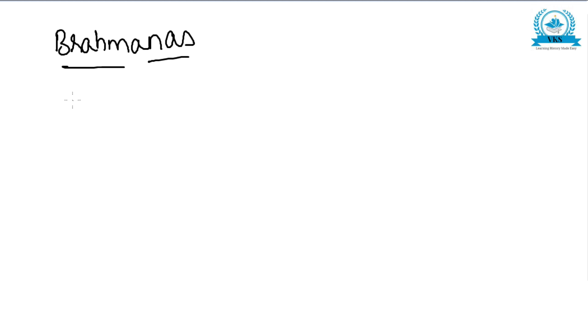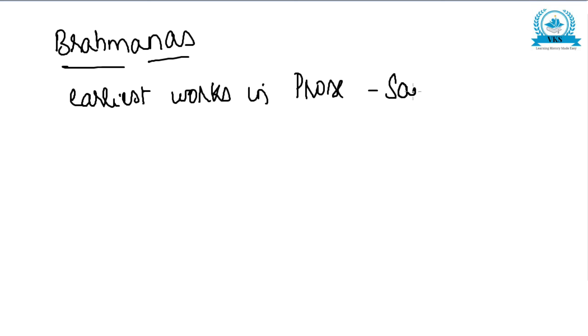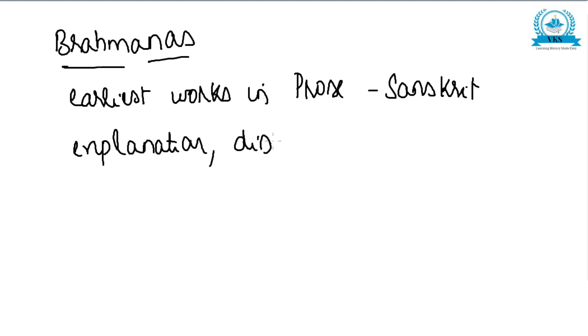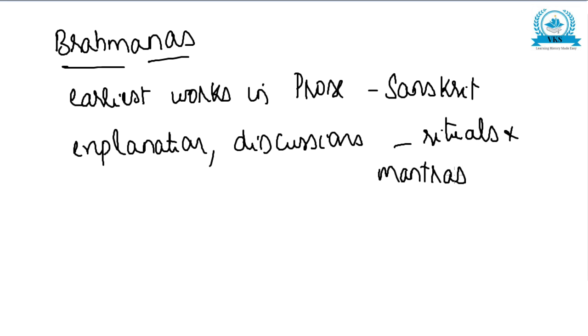Brahmanas can be said as the earliest works in prose in Sanskrit, and they mainly contain explanation. They consist of explanations and also discussions on the rituals and mantras, and they throw light on other issues also.